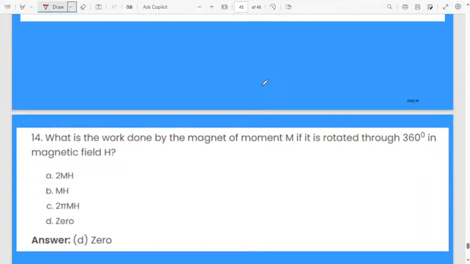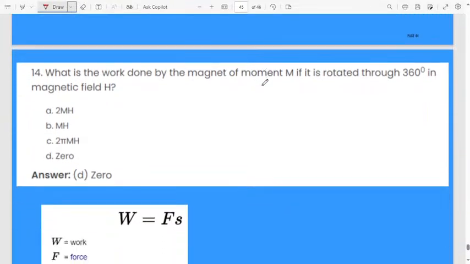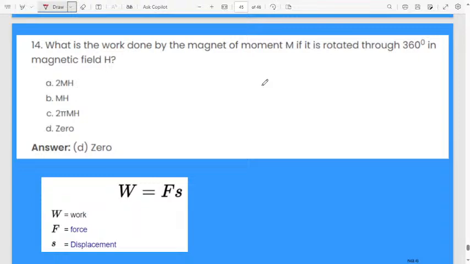Next, this I will explain. What is the work done by a magnet of moment M if it is rotated through 360 degrees in a magnetic field of H? What will be the work done? See, you know the formula. Work done will be force into S, displacement. What will be the work done by a magnet if it is rotated through an angle of 360 degrees? See here.